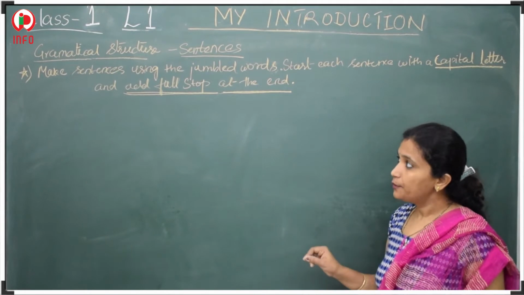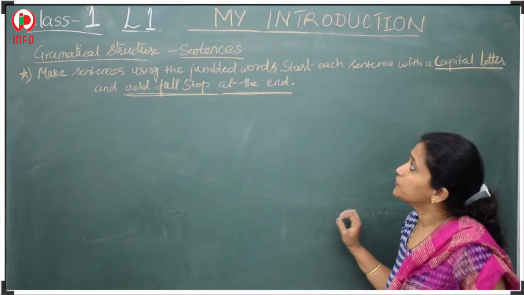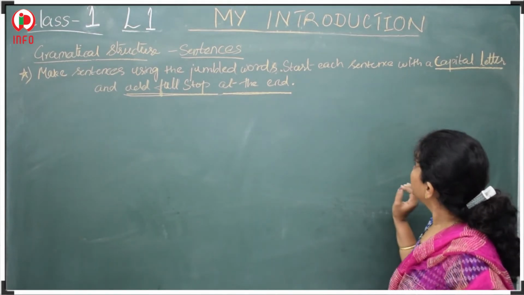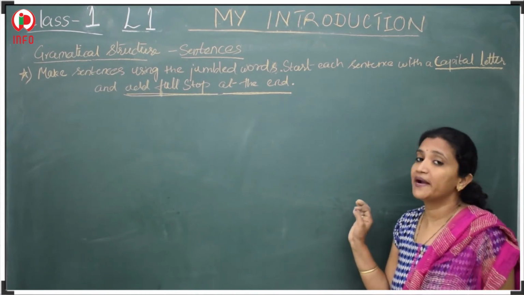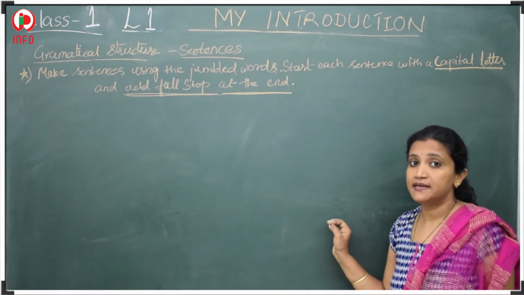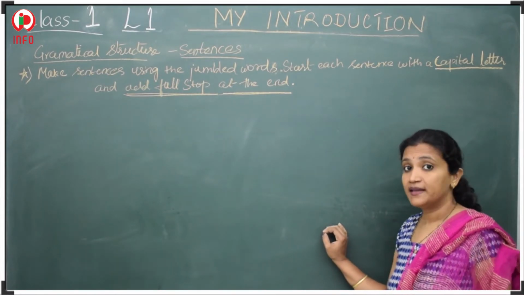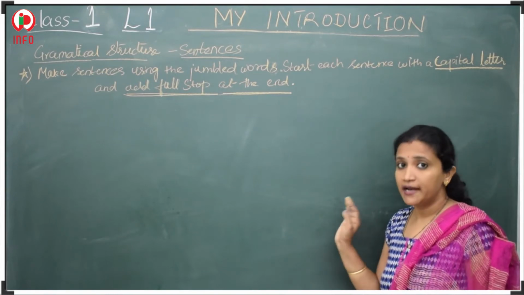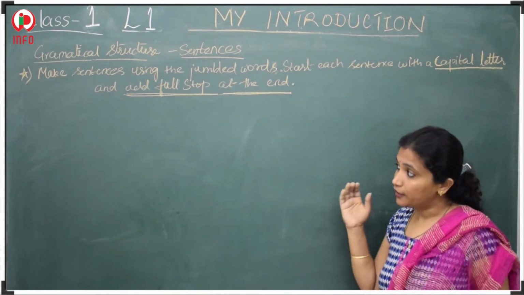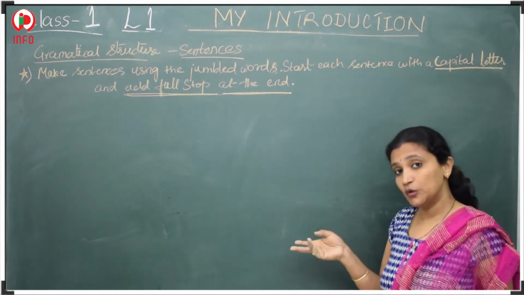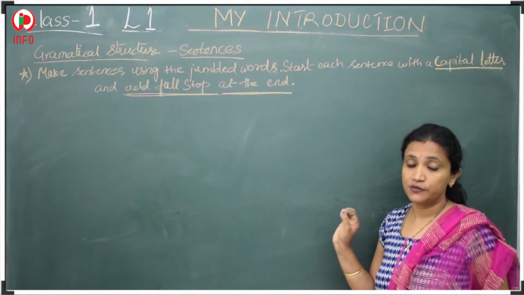So, now we will see what the exercise is. Make sentences using jumbled words. Start each sentence with a capital letter and add a full stop at the end. For making a sentence, this is very necessary. You should start the sentence with a capital letter and end the sentence with a full stop. So, let's see the examples, and we need to arrange with a capital letter. Even at last we have to give the full stop also.